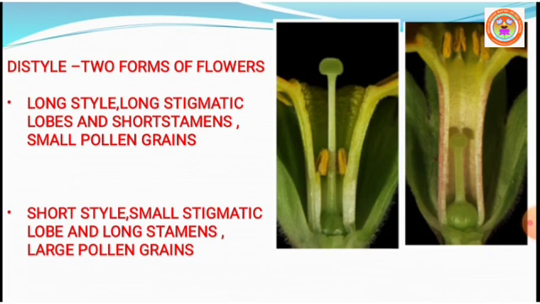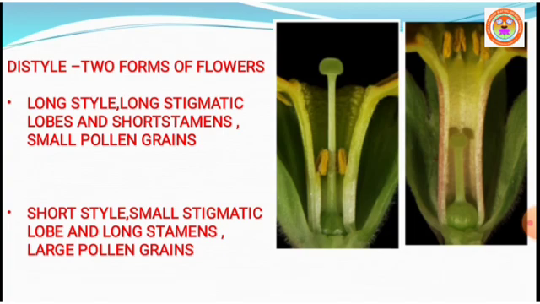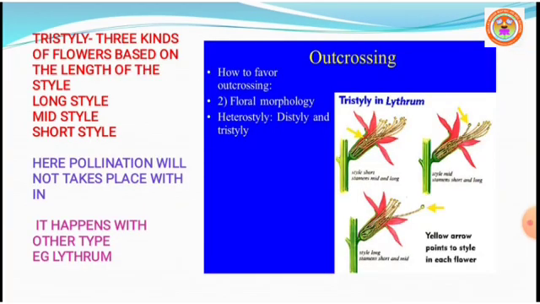So the stigma of the pin style and the anther of the thrum plant are at the same height, so cross pollination is possible. This distylic condition helps in effective pollination in Primula. The next one, tristyly.